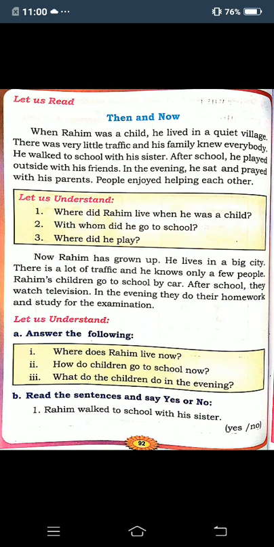Now, Rahim's children are going to school by car. In the past, Rahim was walking to school with his sister. But now in the city, he has got married, and his children are going to school in the car. After school, Rahim's children will come and watch TV, and in the evening they will do their homework. They will write the homework they are given in school, and after that they will study and read for the exam. Okay, children.